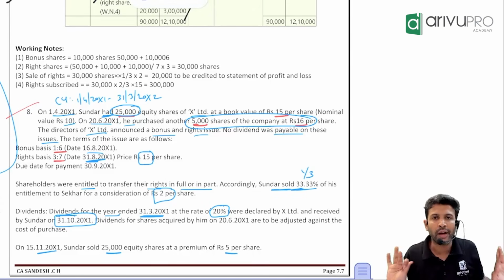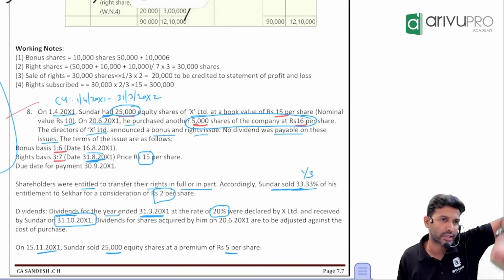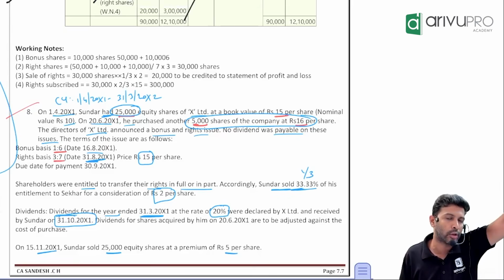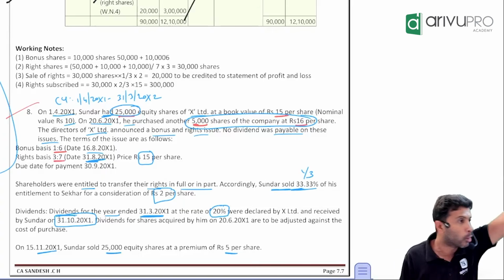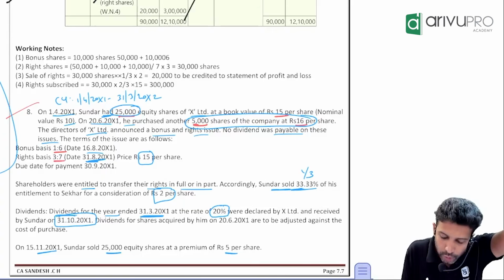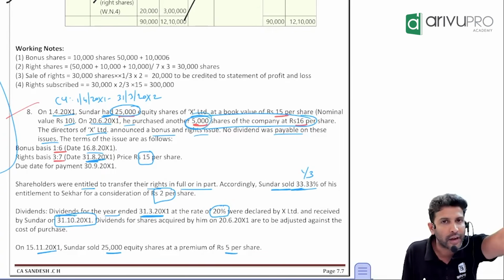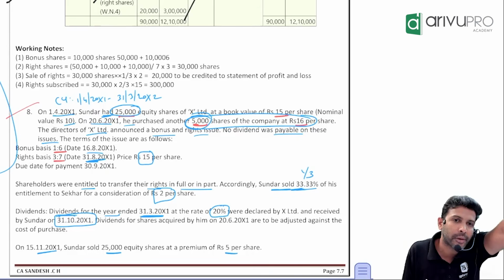So we have 4 categories of shares. Can you tell me what are those 4? We have 4 types of shares if you want to call it. One, we had some opening balance. Then we made a new purchase. Then we got some bonus. Then we got some rights.